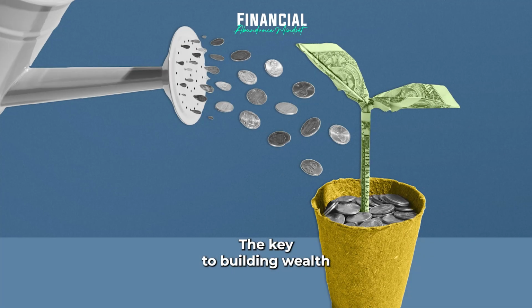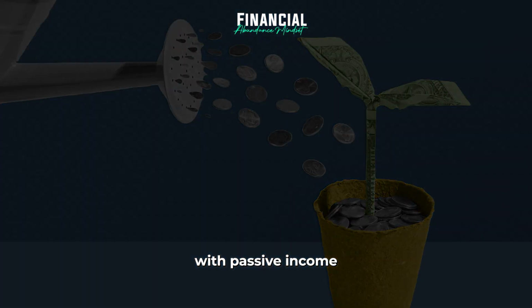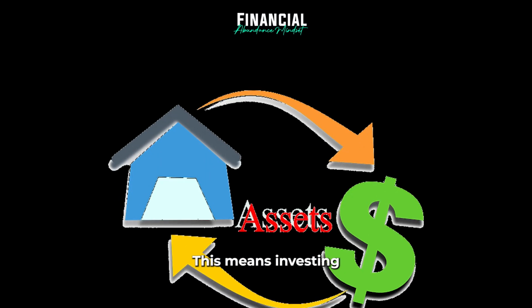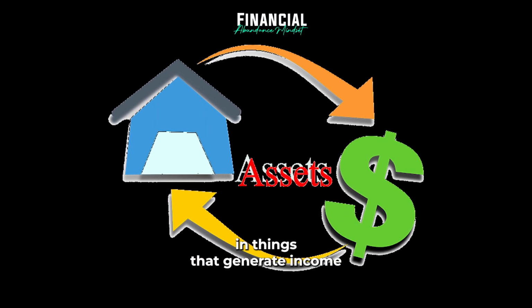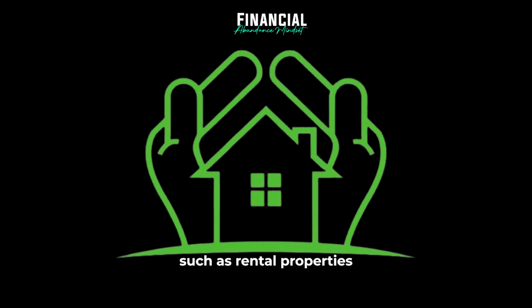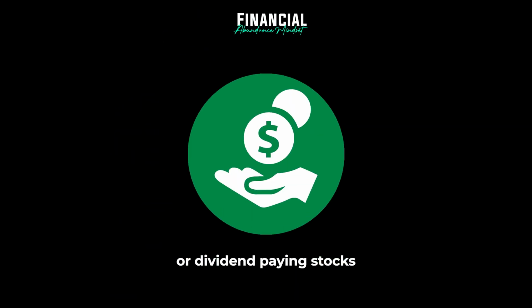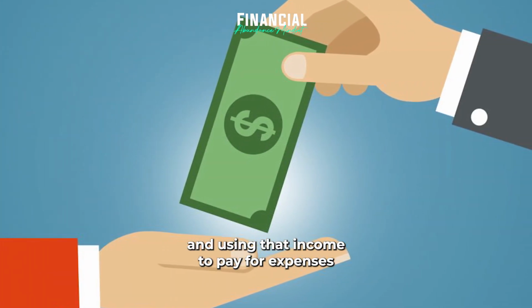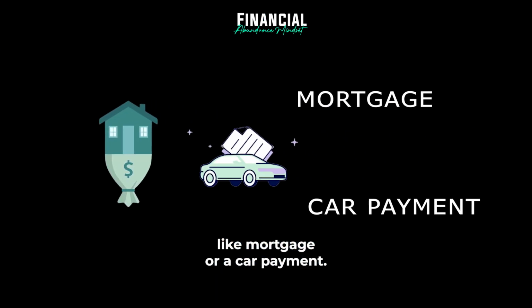The key to building wealth with passive income is to use your assets to buy liabilities. This means investing in things that generate income, such as rental properties or dividend-paying stocks, and using that income to pay for expenses like a mortgage or a car payment.